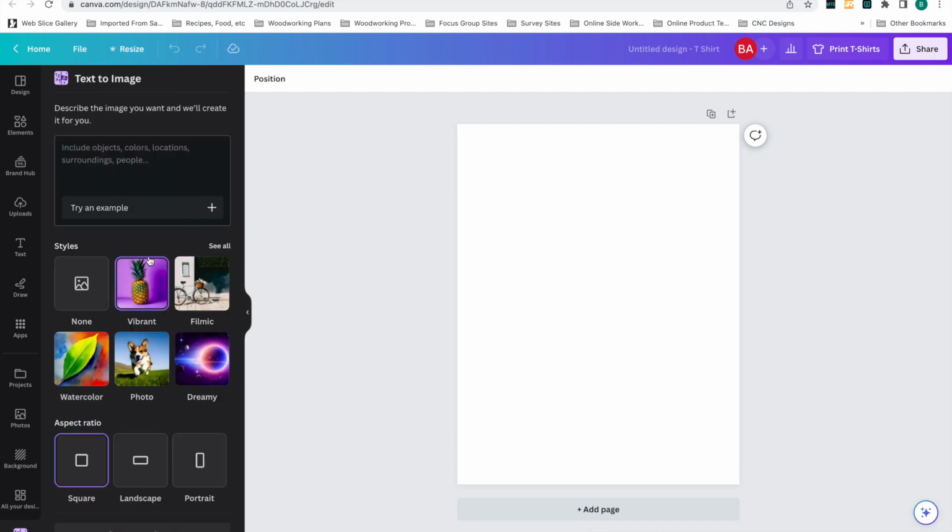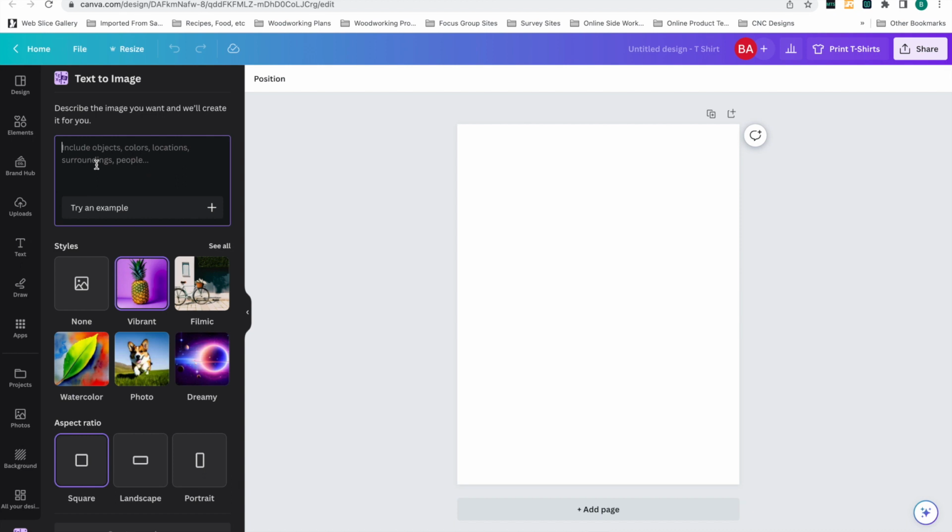So we'll start with vibrant. Clicked on vibrant, okay, and then you'll see aspect ratio: square, landscape, portrait. Pretty obvious enough. You can kind of resize it once it's in there, but these are three options. We'll just keep it square for the sake of what we're doing, and then beyond that, all you do is type in a prompt right here.